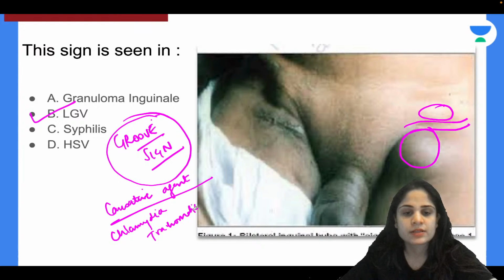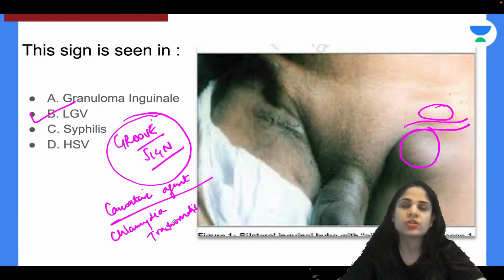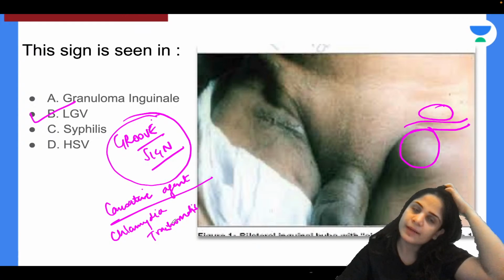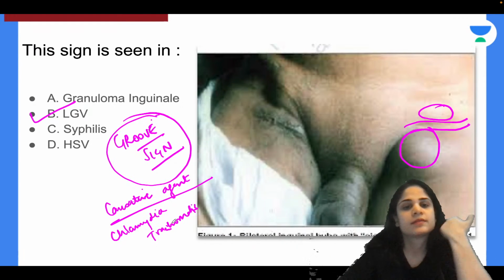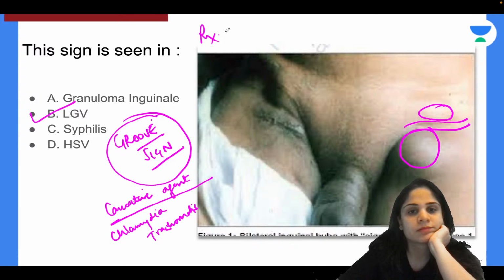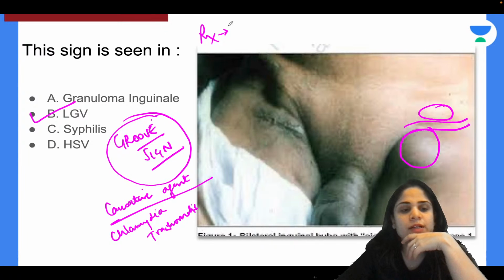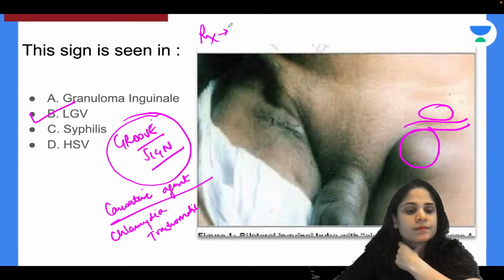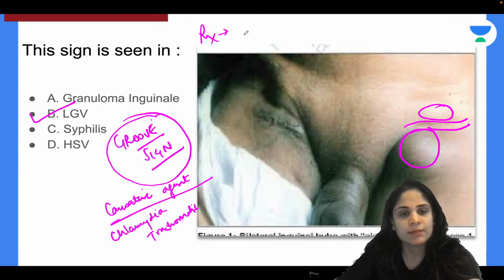Okay, and what will be the treatment for lymphogranuloma venereum? Wherever chlamydia is involved, what will be the treatment, guys? In granuloma inguinale, the treatment was azithromycin. In lymphogranuloma venereum, what will be the treatment? Yes, same. Azithromycin only is the treatment of choice.